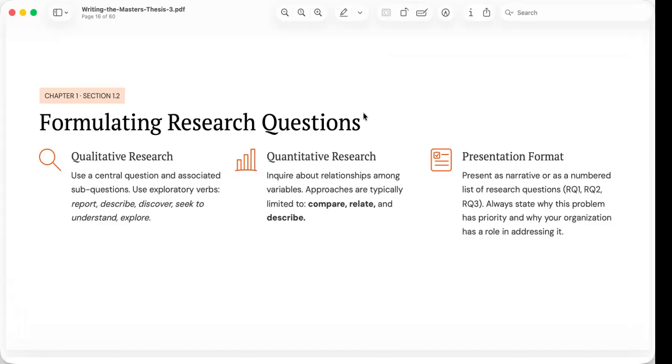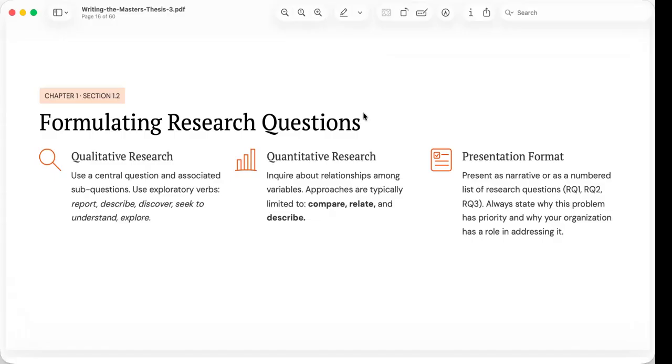At the heart of every research study are the research questions. If the problem statement tells us what issue we are addressing, the research questions tell us exactly what information we need to gather in order to address that issue.